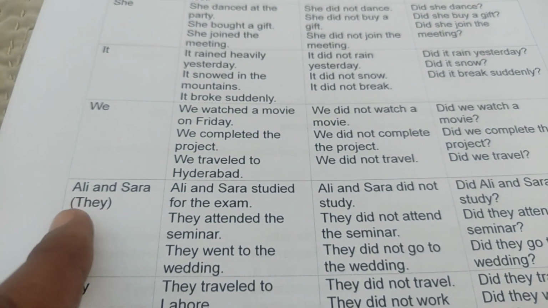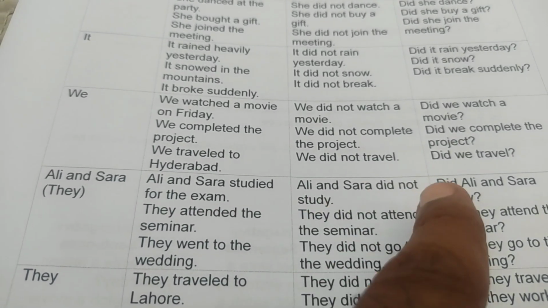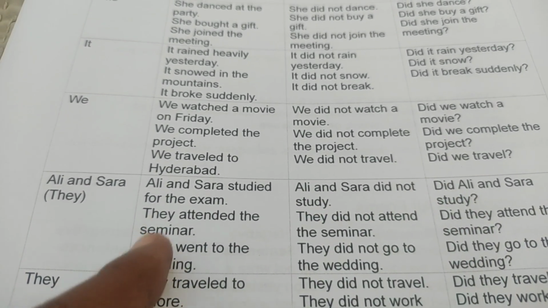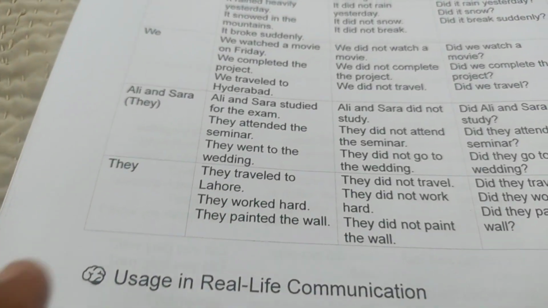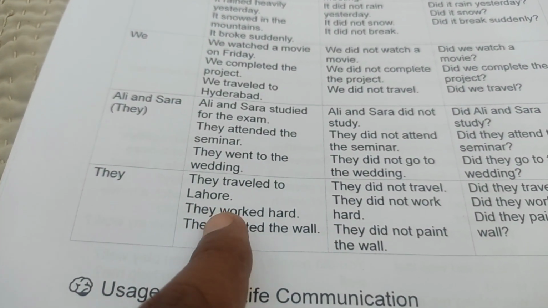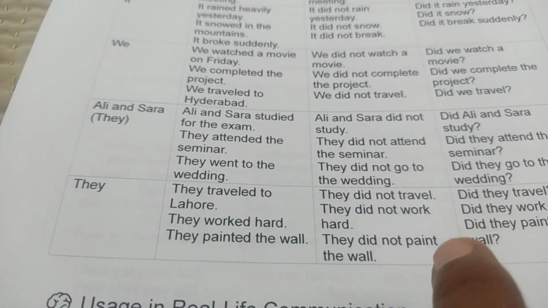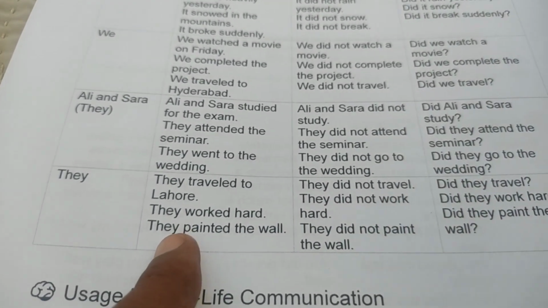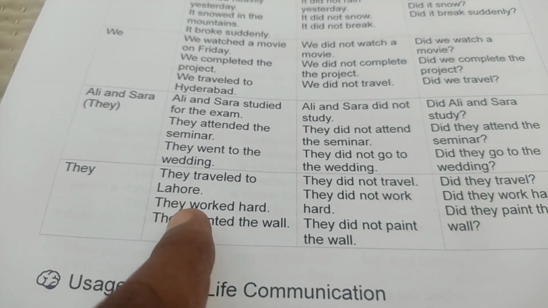So here you have Ali and Sarah studied for the exam. Ali and Sarah did not study. Did Ali and Sarah study? So you have other examples as well. Now they traveled to Lahore. They did not travel. Did they travel? You have also these extra example sentences in past simple tense.